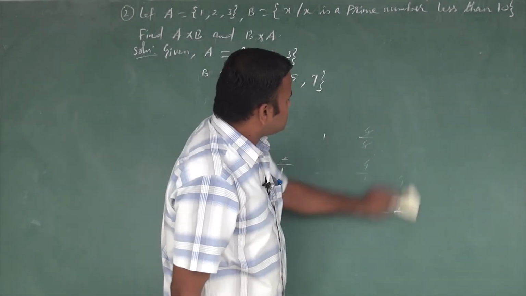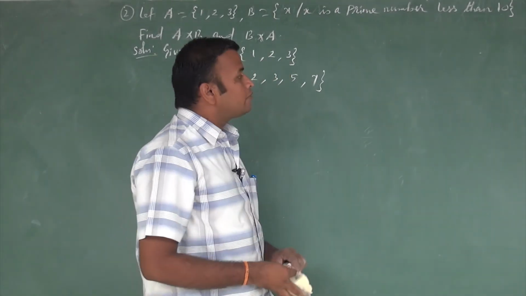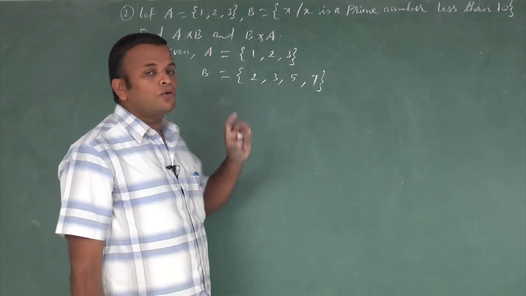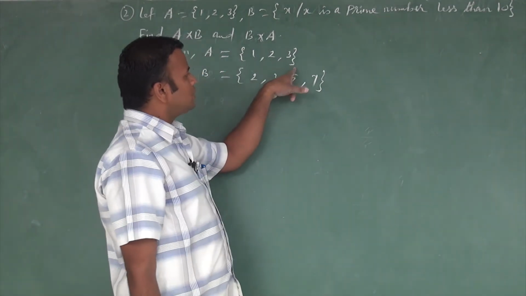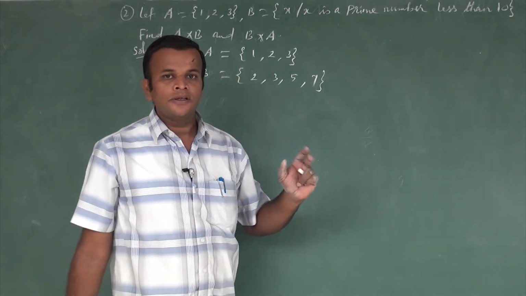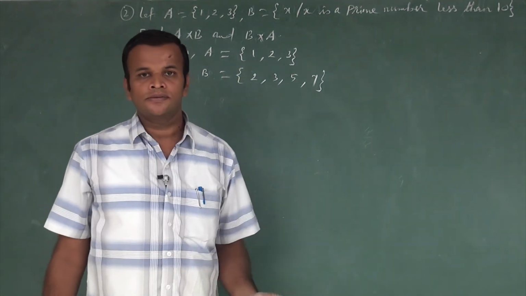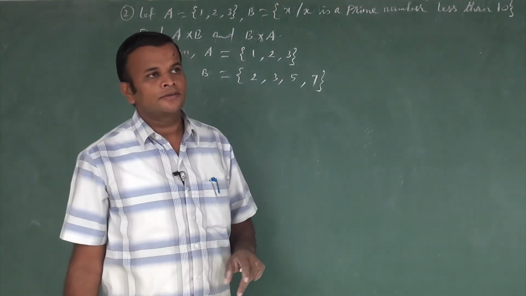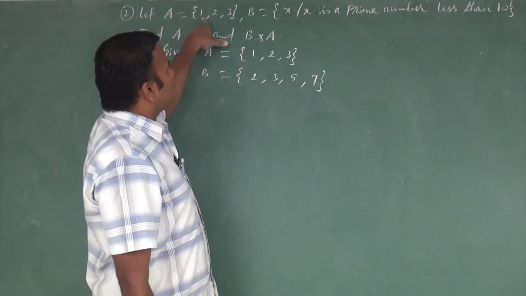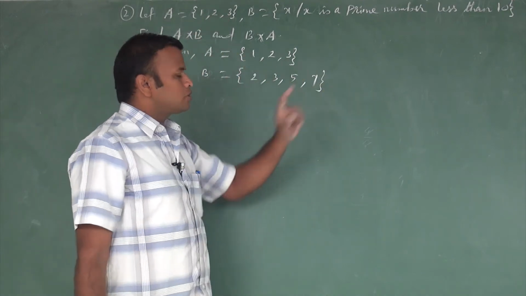So now the first step is to convert the given set into roster form. Roster form means writing all elements within the parenthesis symbol. It may be numbers or letters or some words. It is an easy way to write the Cartesian product of these 2 sets. So given A is 1, 2, 3, that is a roster form.